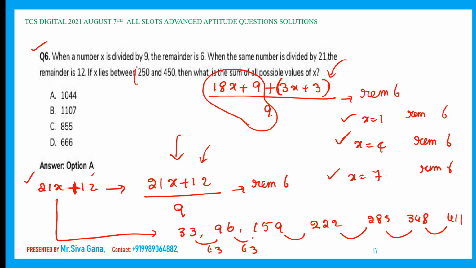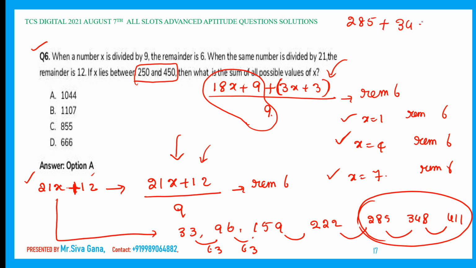We need the numbers between 250 and 440. These are the numbers. We need this sum. So the answer for this question is 285 plus 348 plus 411, and that sum comes up to be 1044. 285, you can check.